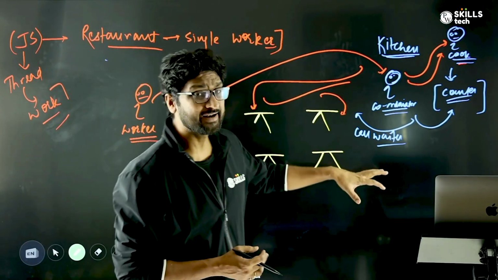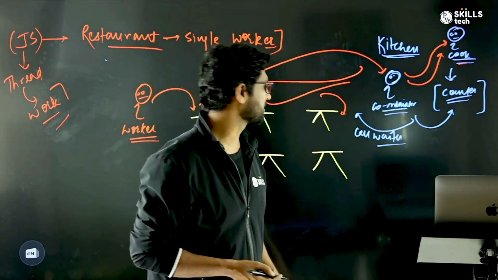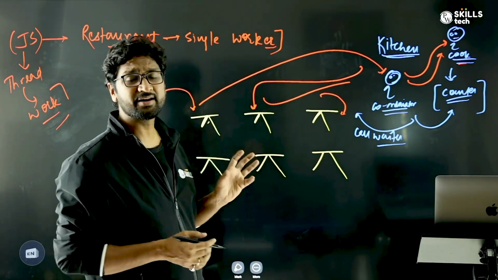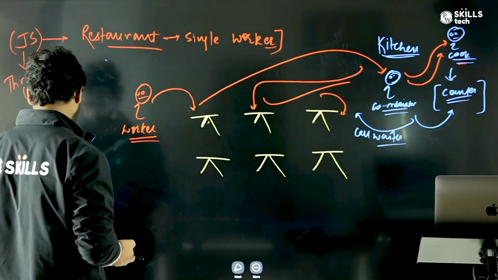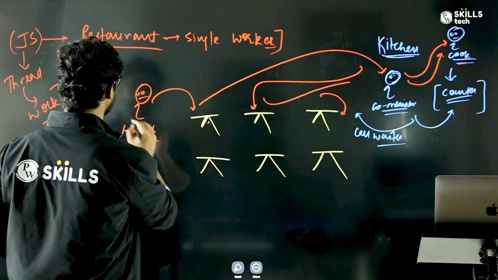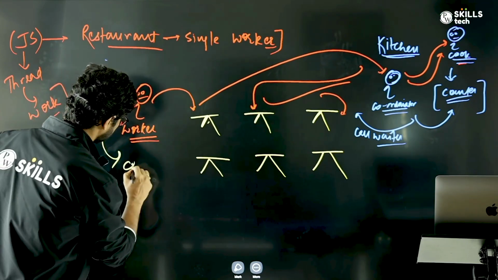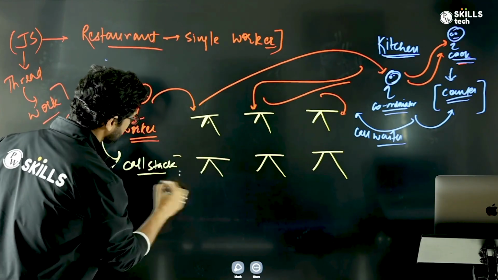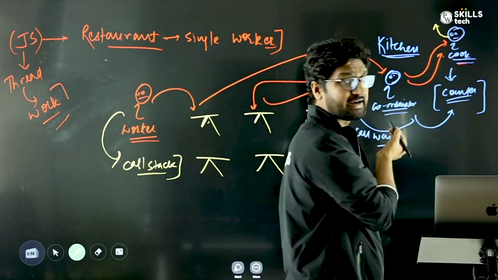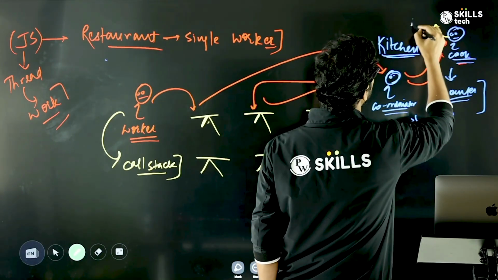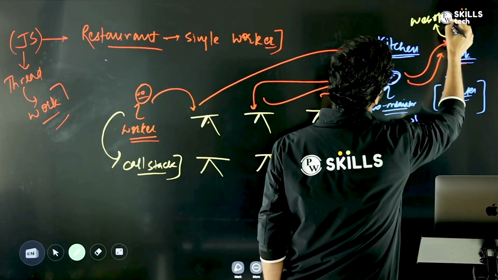So if you try to draw the analogy with the previous concept, the waiter, the worker who is actually doing the execution, you can think of as the call stack. On the other hand, the cook, where the actual operation and waiting happens, you can think of as a web API.